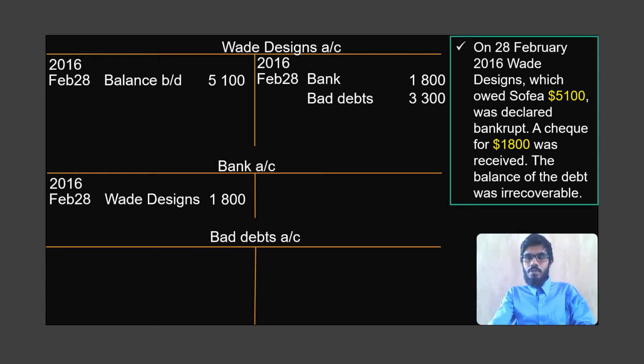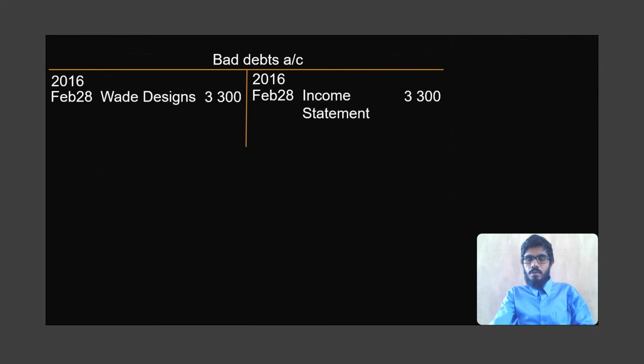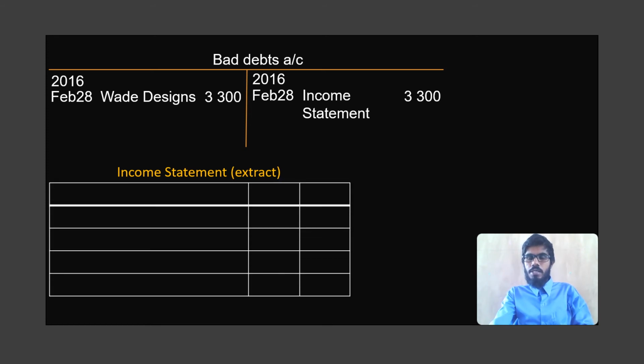That will effectively close the account of Wade Designs, and on the same date we will make an entry on the debit side of the bad debt account, Wade Designs 3,300. Now students, let's have a look at how the transfer occurs. I'm just showing you an extract of the income statement here, only the expenses section, where we just take the bad debt amount from the bad debts account and write it in the income statement under the expenses.